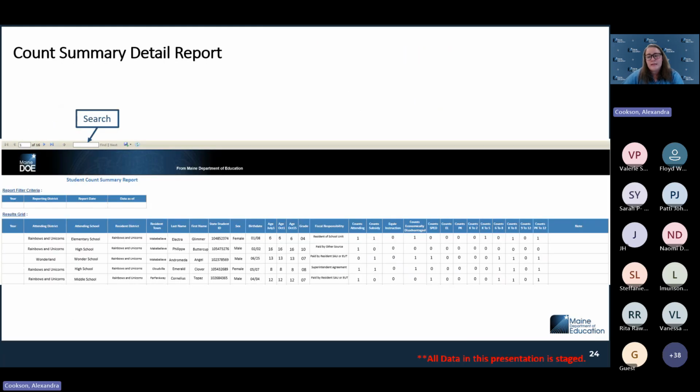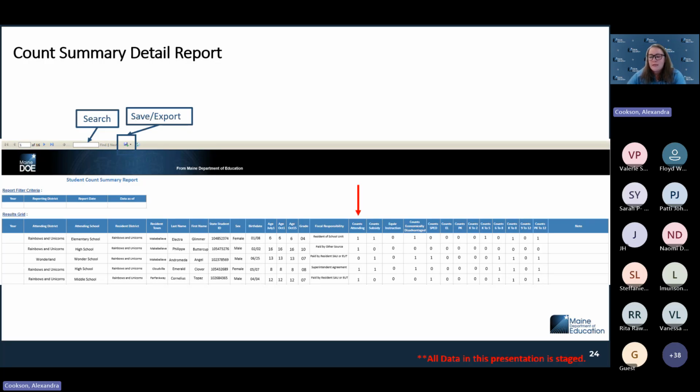So the count summary details report, if you're looking for a specific student, you can search the data. You can also export this if you want to send it to specific people regarding how many enrollments are in my pre-K program. You can export your pre-K counts. You can export by school. You can sort it however you want, so you can send it to the people who can validate the data and make sure that everything has been accurately reported in full and completeness.